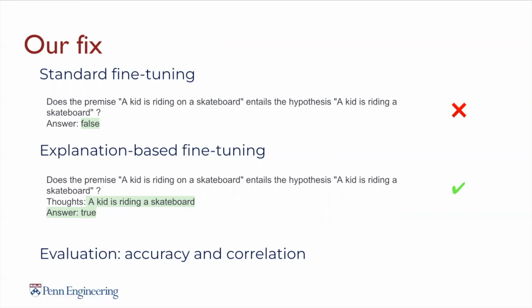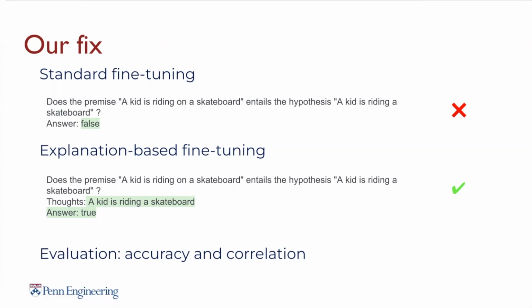To evaluate the effect of this approach, we compare the performance of the model from standard fine-tuning and explanation fine-tuning. In standard fine-tuning, we input a question and let the model generate an answer as true or false. In explanation-based fine-tuning, the model generates the answer following an explanation to justify its prediction.